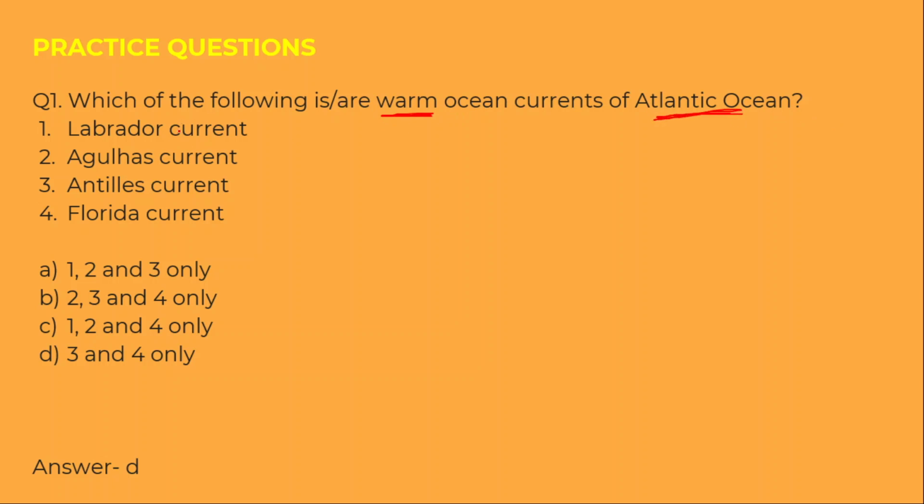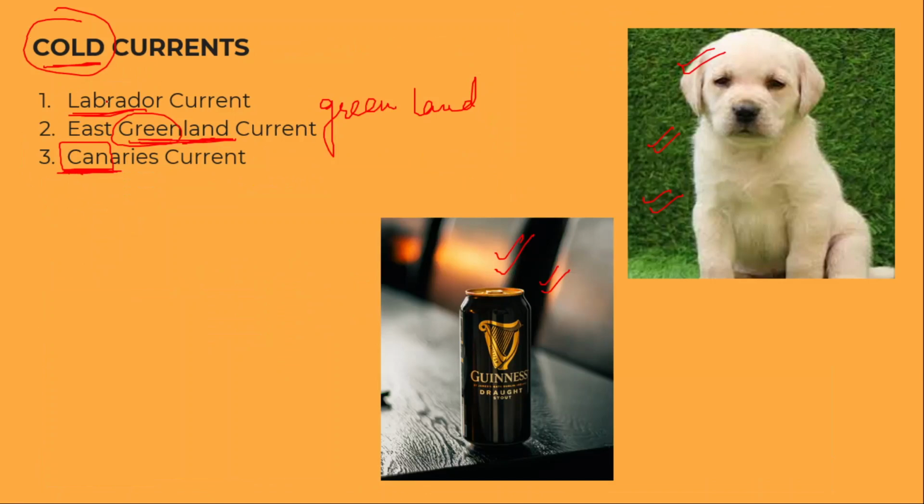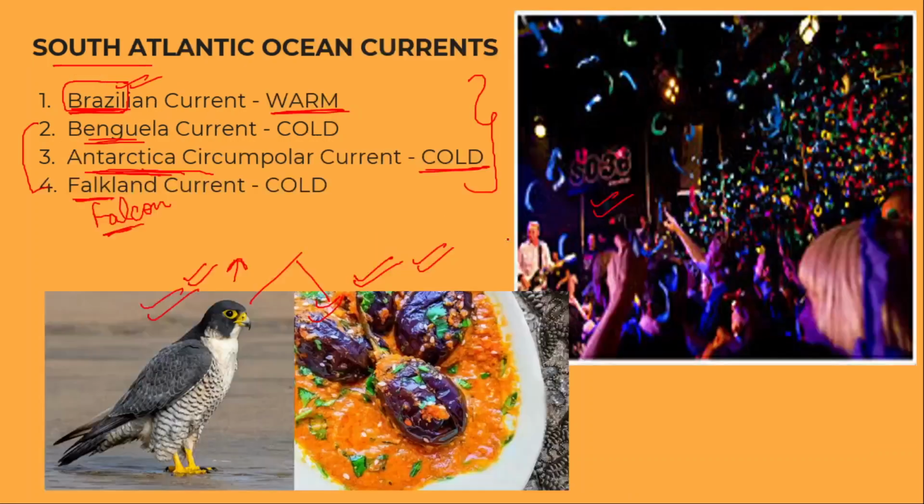Let's see. Labrador, I told you, it is a cold current. Why? Because Labrador, it is very warm, where summer season, so he wants to have some cold beer, chilled beer. So cold current, as you can see over here, if you have forgotten. Right, here, Labrador current, it is a cold current because this Labrador puppy is longing for this chilled beer can, so cold current.